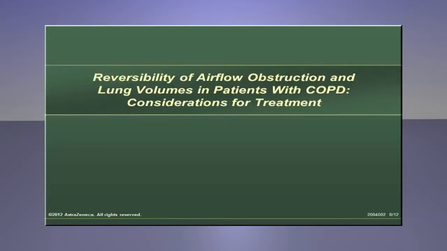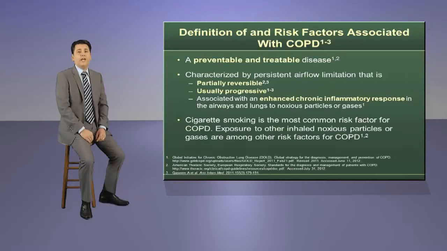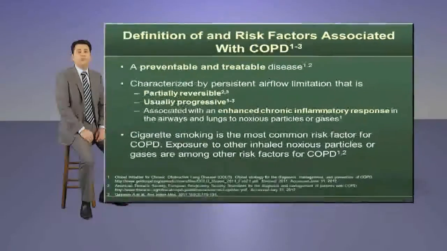or COPD. On the first slide, which is titled Definition of and Risk Factors Associated with COPD, the key point to stress here is that historically, COPD was considered a disease of irreversible airflow obstruction, while asthma was characterized as reversible. In several guidelines, which include those from the American Thoracic Society, or ATS, COPD is characterized by airflow limitation that may be partially reversible.